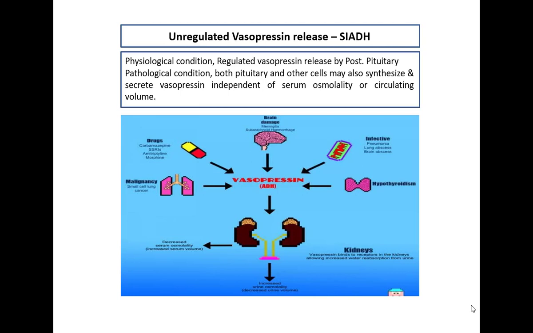Other causes include brain damage, like subarachnoid hemorrhage, or infective pathology, like lung abscess, pneumonia, brain abscess. Drugs like carbamazepine and SSRIs cause SIADH, and malignancy, like small cell carcinoma of the lung, also causes unregulated vasopressin release. Hypothyroidism is one of the causes of SIADH, but it is not well proven. If a hypothyroidism patient develops myxedema coma, in that condition there is increased, unregulated vasopressin secretion.